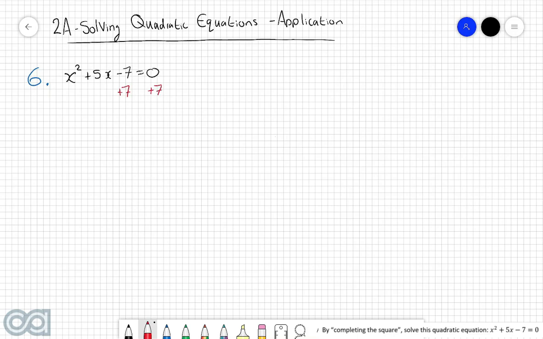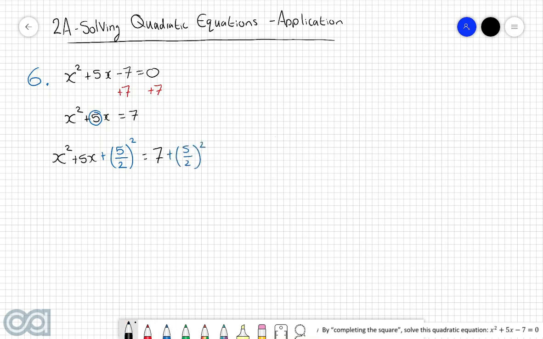So to do that, we're going to add 7 to both sides, and then what we're left with is x squared plus 5x is equal to 7. Then, this is the really important part, we need to get the coefficient of x, which in this case is 5. We're going to divide it by 2. We're then going to square that and add it to both sides. In other words, we're now going to have x squared plus 5x, then we're going to add 5 over 2, because that's this number here. We're going to square that, and we're going to do that to both sides of the equation.